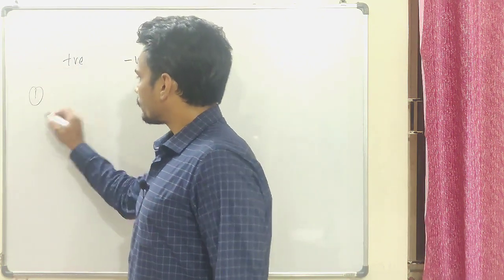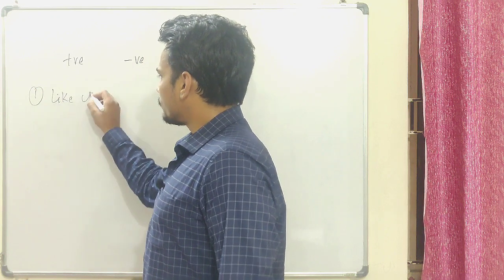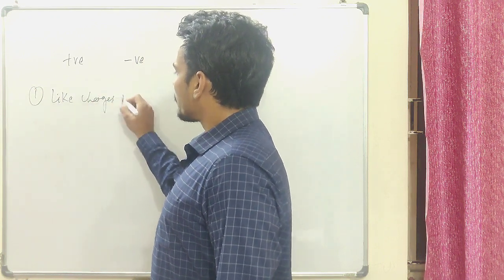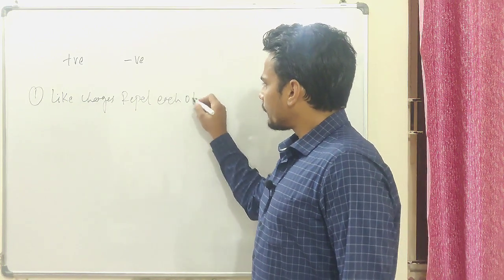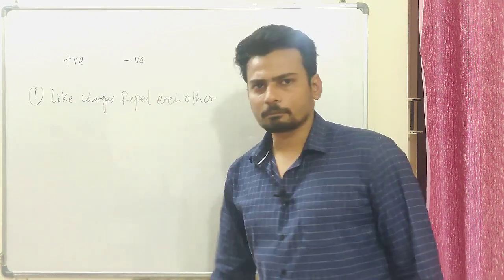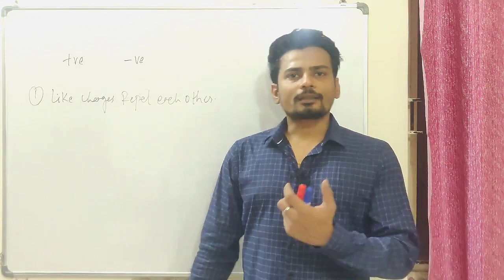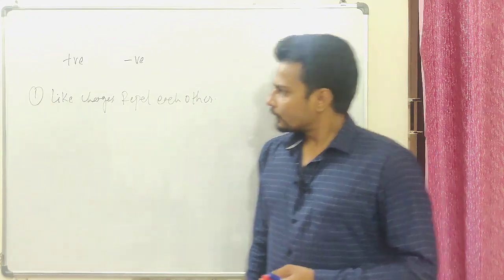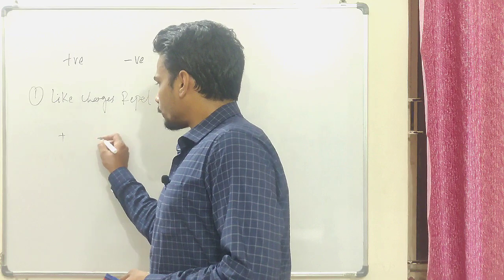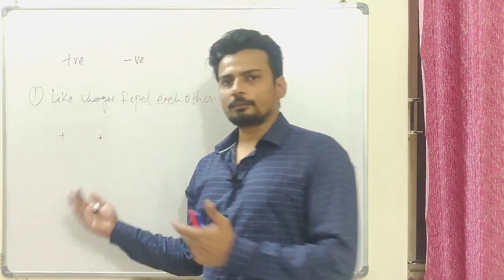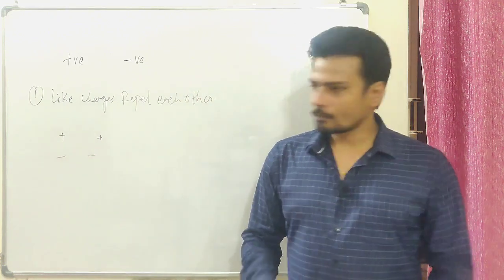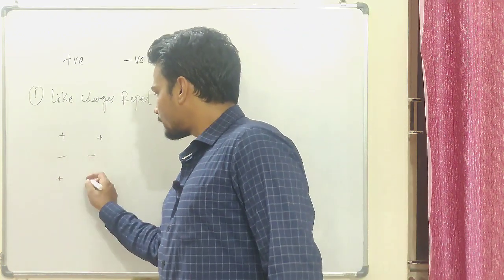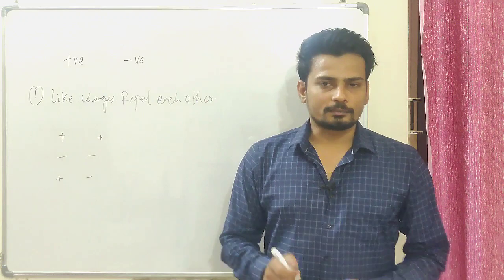Now these positive and negative charges have different features. First of all, like charges repel each other. That's a very common thing. I'm sure most of you must be knowing that. And unlike charges attract each other. So if I have two positives, they will repel each other. Two negatives, they will again repel each other. If I have a pair of positive and negative, they will attract each other.